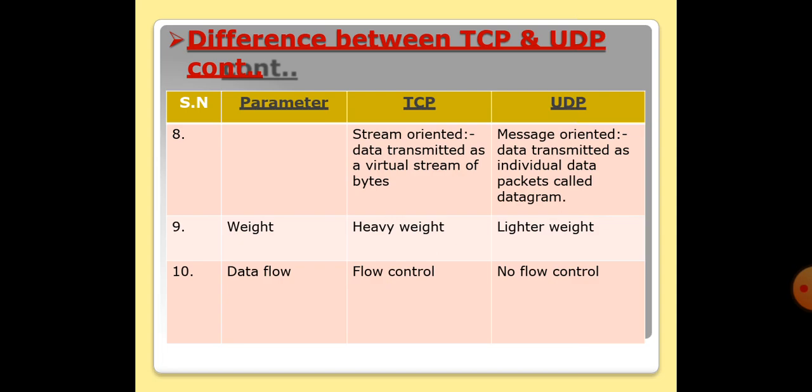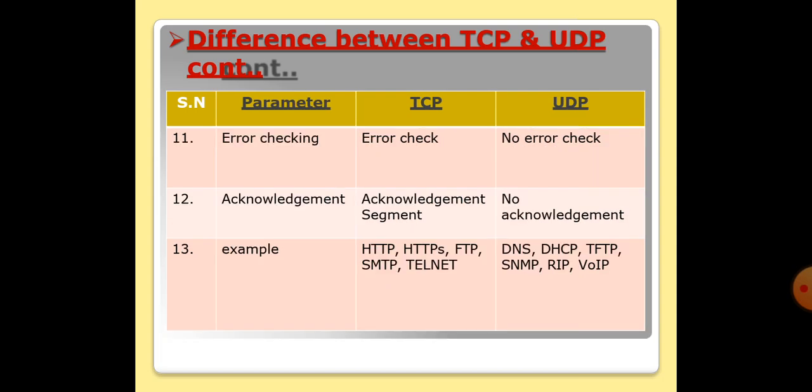There is a flow control mechanism in the TCP protocol. That's why it is a connection-oriented protocol, and it guarantees the data will reach the destination. UDP is a connectionless, unreliable protocol. That's why there is no flow control in the UDP protocol. Error checking facilities are in the TCP protocol, while in UDP there is no error checking facility. An acknowledgement segment is there in TCP, while in UDP no acknowledgement is there.